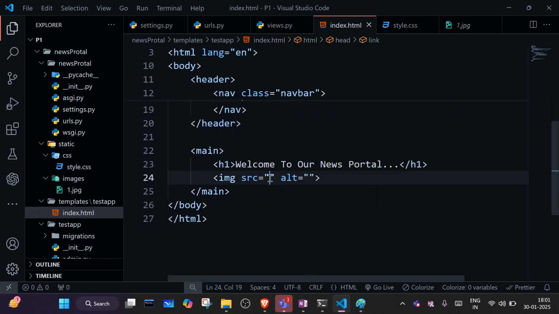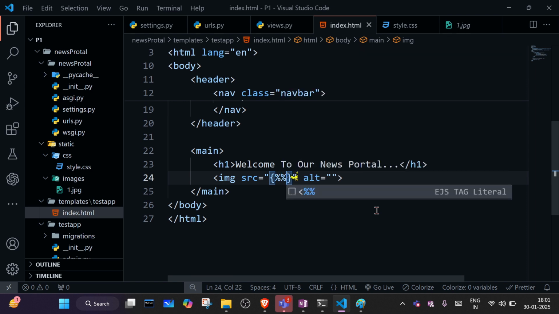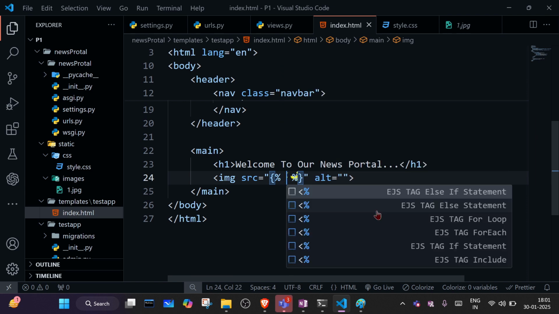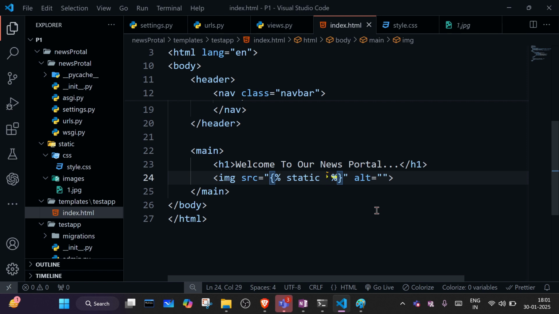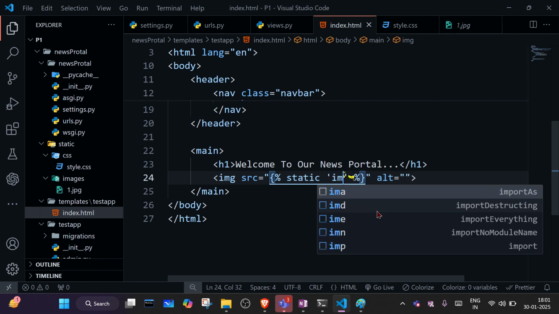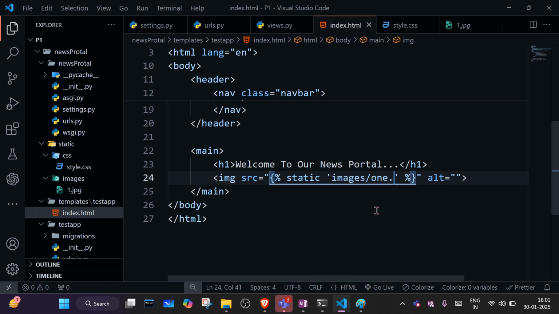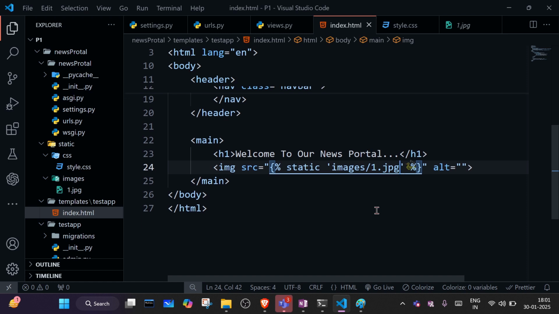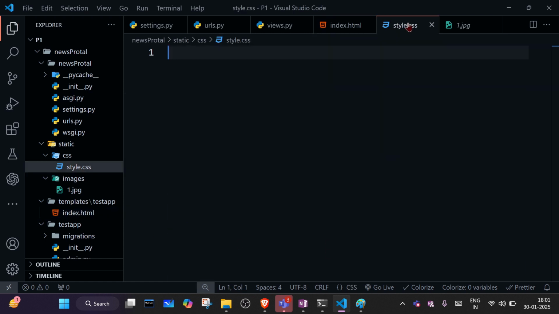So here we can write curly braces. Okay, and here we will write static, and then we will write images slash one dot jpg. So this much we have done. Okay, so now let's write the css for the same.